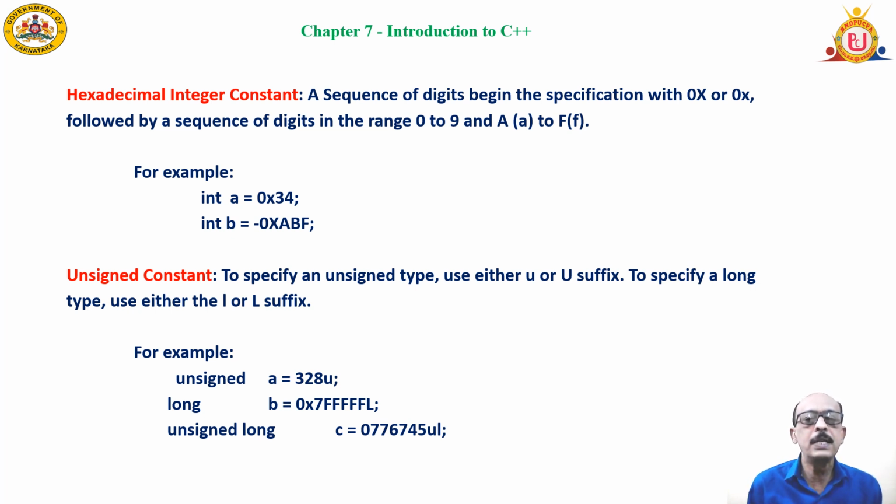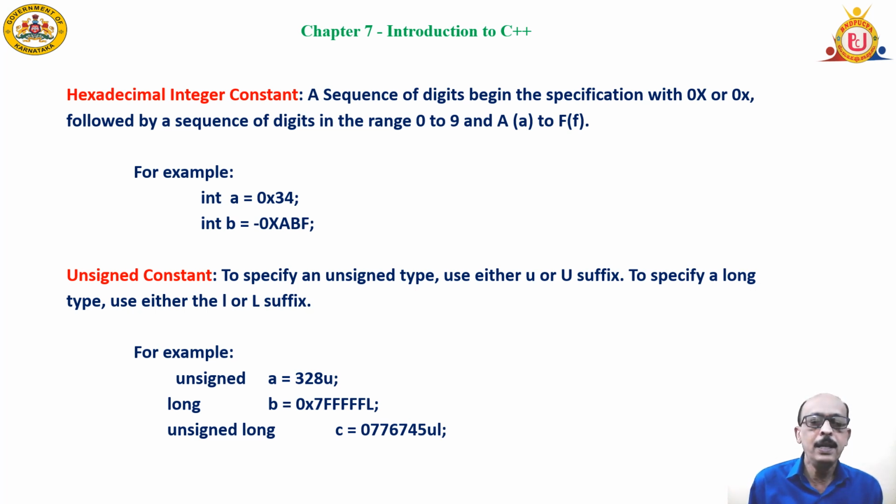But how can we represent 15, 11, etc.? 10, of course, it is the combination of 1 and 0, isn't it? But in hexadecimal, 10 is represented with the letter A, 11 with B, 12 with C, like that it continues up to 15, that is F.